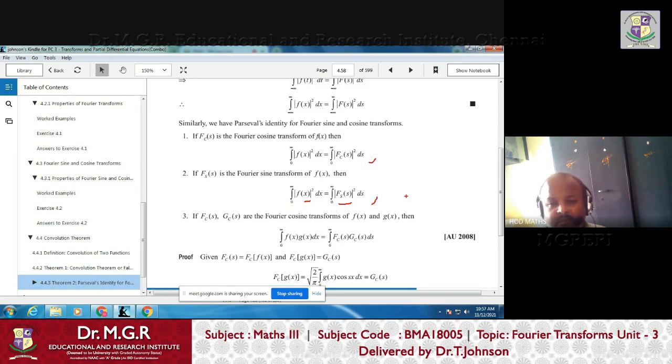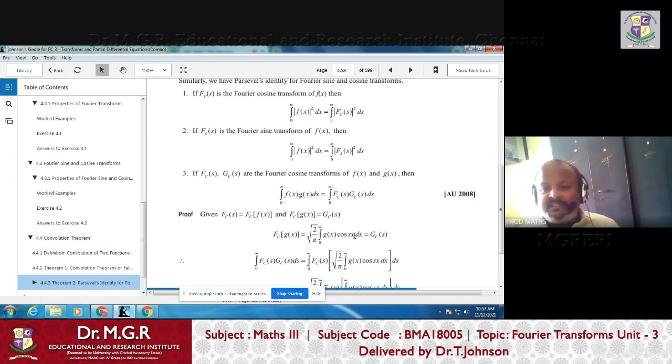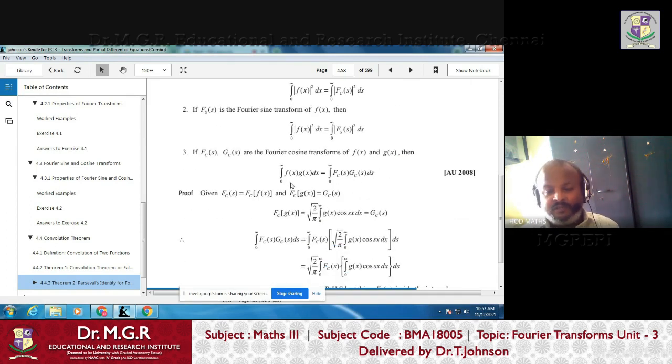All these results will be helpful to you in solving certain problems. Not only that, if you take any two functions f and g, multiply them, and integrate from 0 to infinity, both f and g should be even functions. That is very, very important, right?